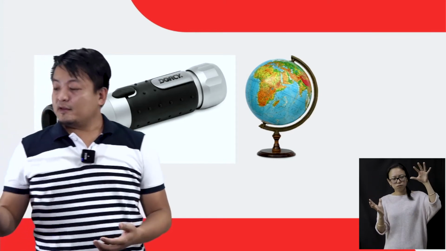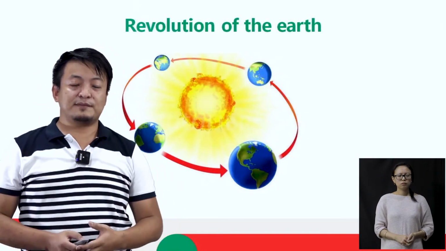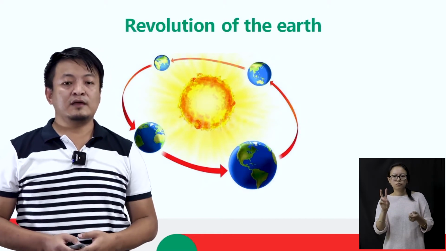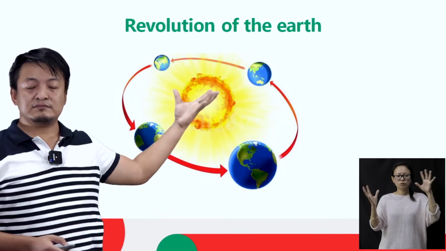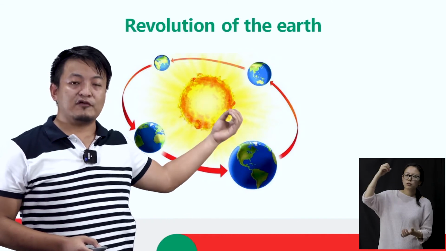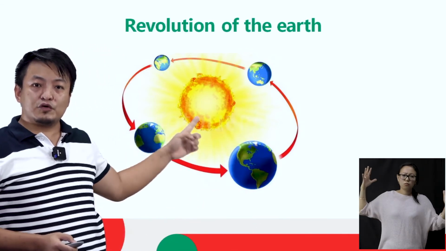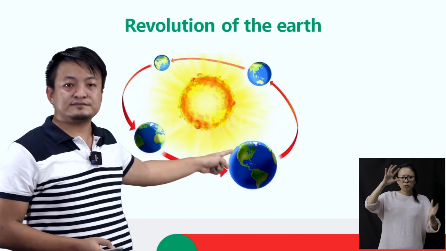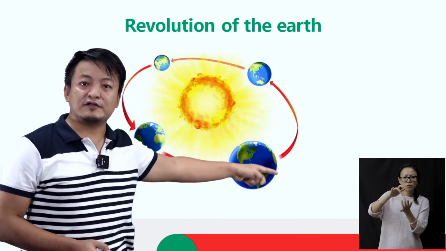Now, students, we are going to discuss the revolution of the Earth. In the middle here, we have the sun. And like I've said, the sun is a huge ball of fire, right? So do you know that the Earth revolves around the sun? And that is called the revolution of the Earth.